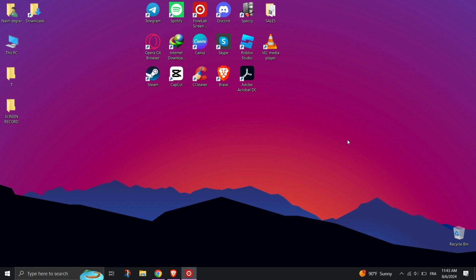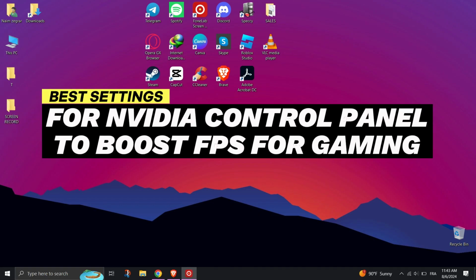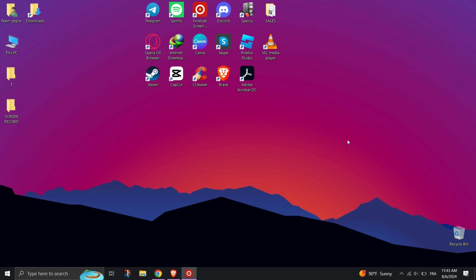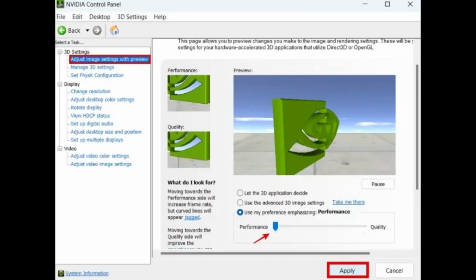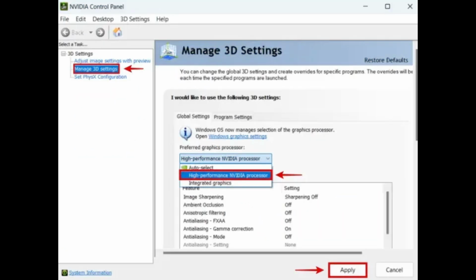In this video, I'll show you some best settings on NVIDIA Control Panel for gaming to boost FPS. Right-click on the desktop and select NVIDIA Control Panel. Select Adjust Image Settings with Preview. Check Use the Advanced 3D Image Settings and click Apply.